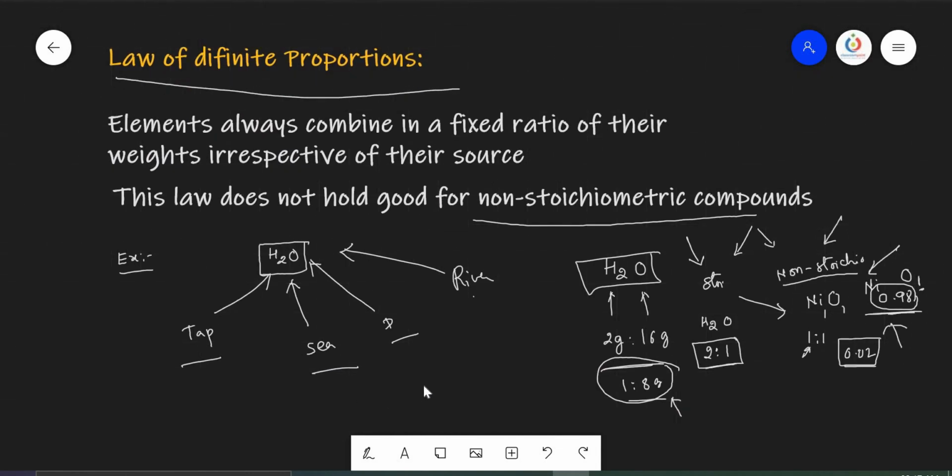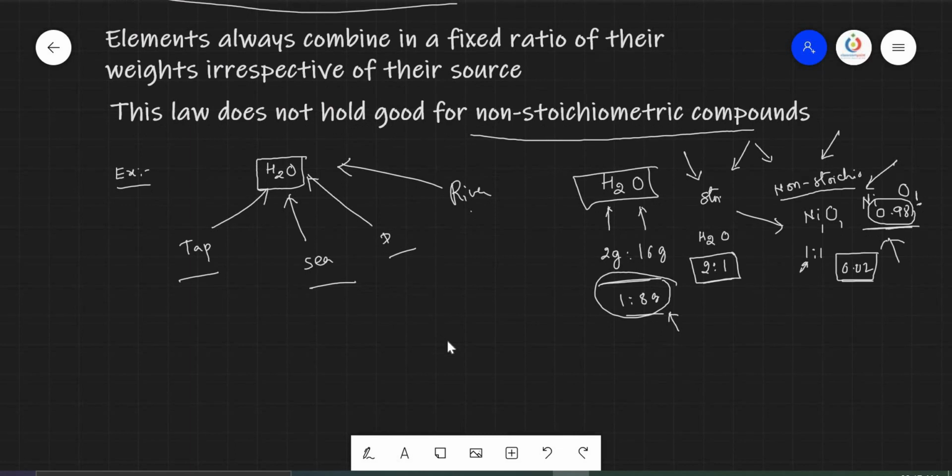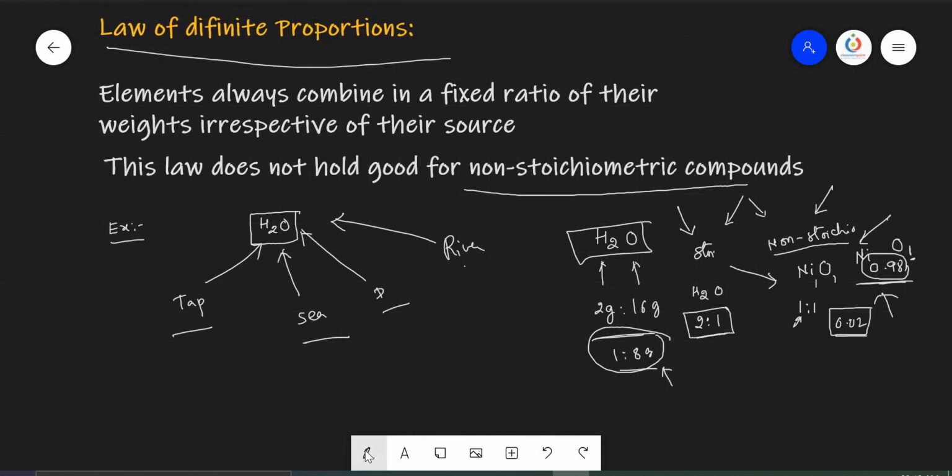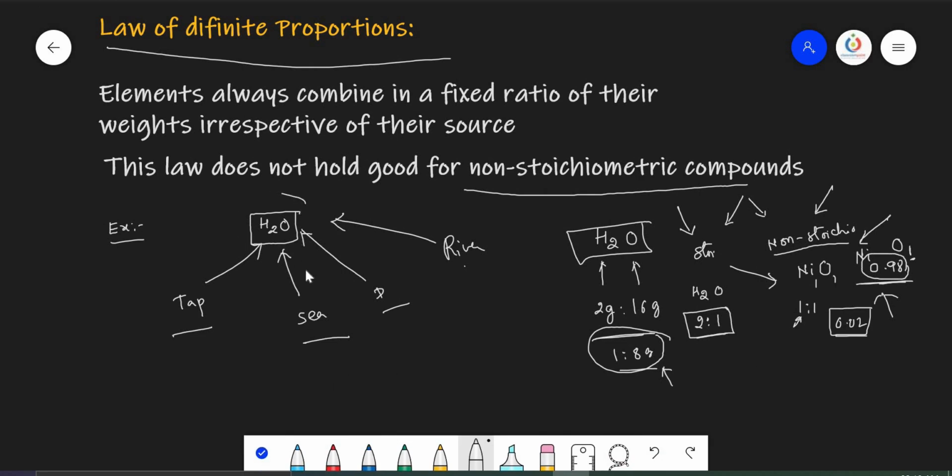Then, what about the definite proportions, multiple proportions and reciprocal proportions? So whenever only one compound is given, see here, definite proportion says that an element always combines with a fixed ratio of the weights of the other element. Elements always combine with each other. So if only one compound is given with two elements, then that is always about the law of definite proportions.